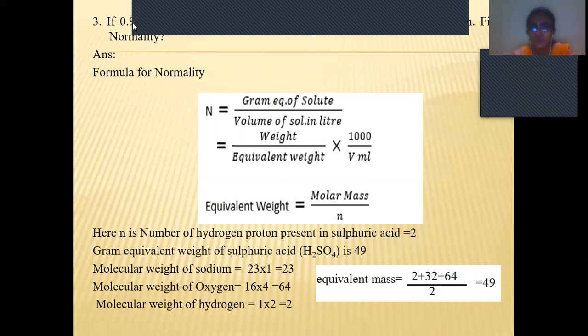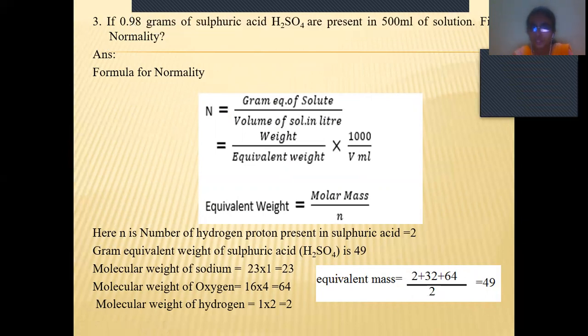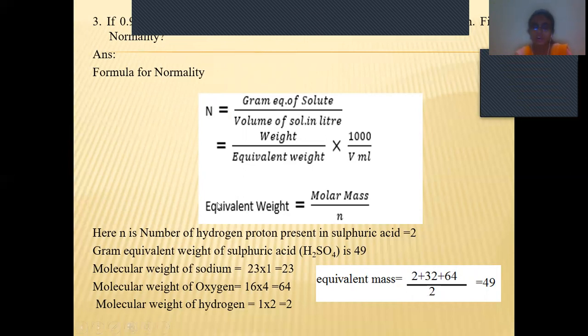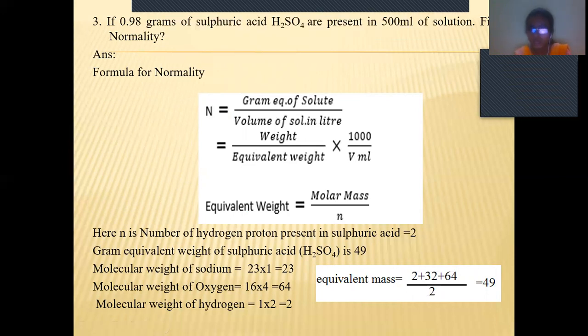If we have 0.98 grams of sulfuric acid present in 500 ml of solution, but we don't know the normality, we have to find out the normality of the solution by using this formula. So what is the formula? The molecular formula for sulfuric acid is H2SO4. If we see the H2SO4, how many hydrogen protons are there? That is 2. And the gram molecular weight of the sulfuric acid is 49.